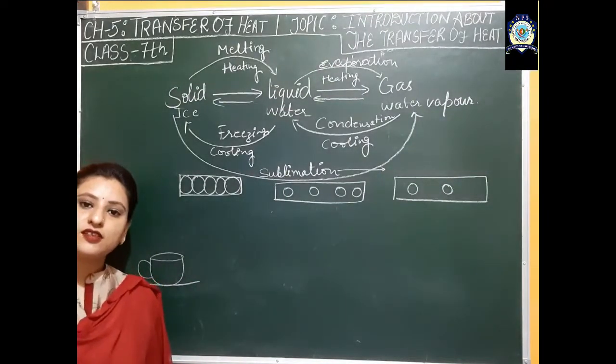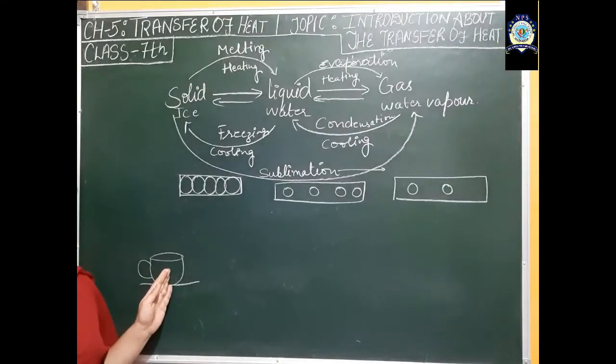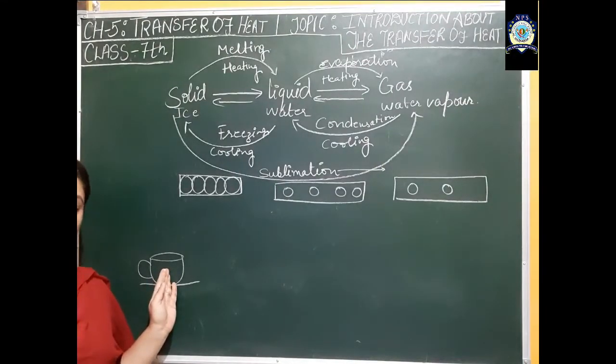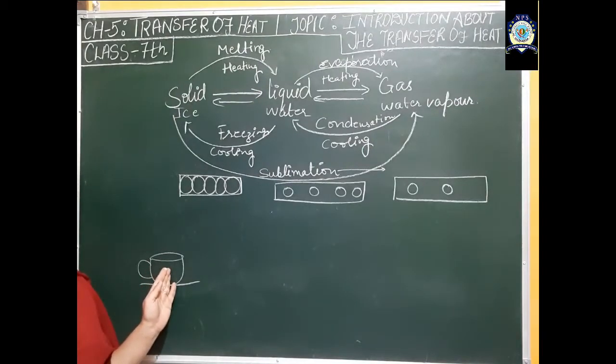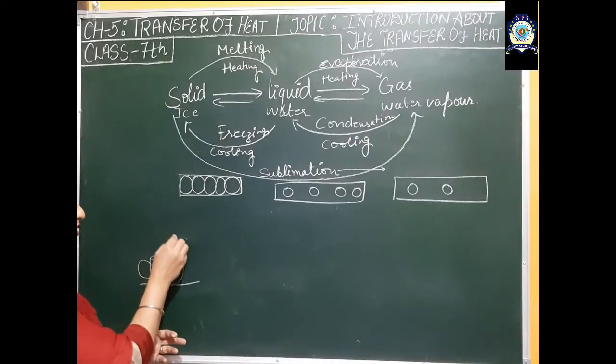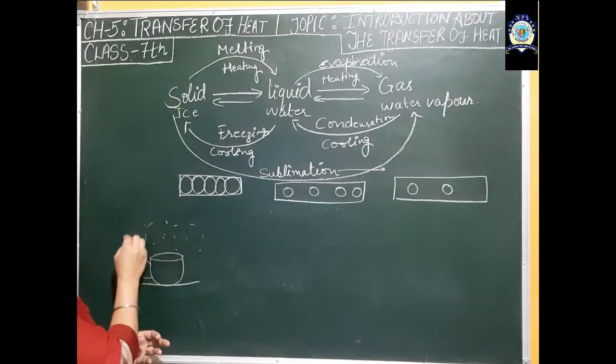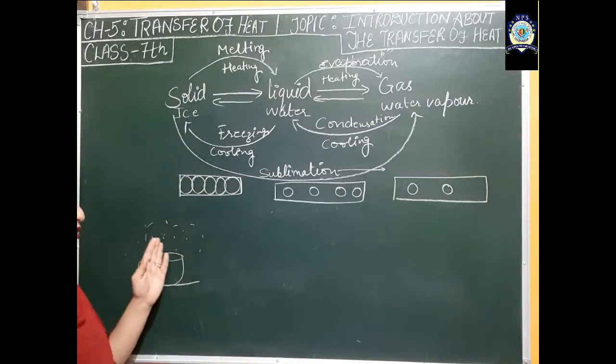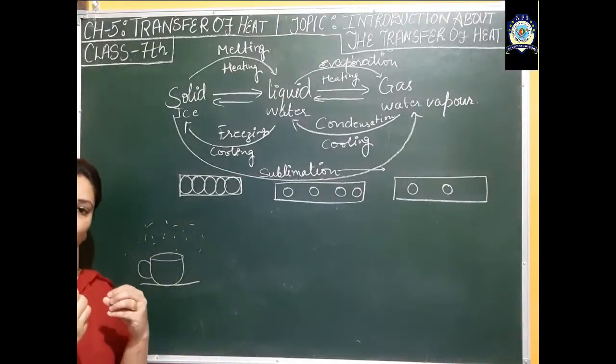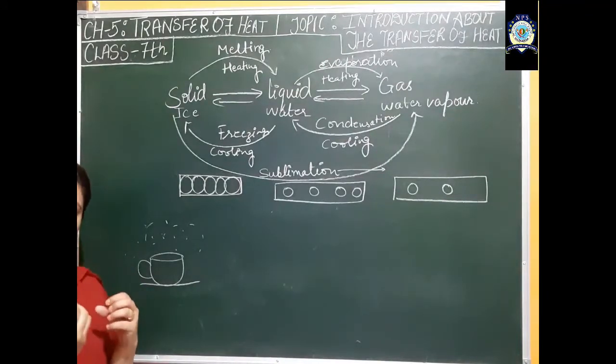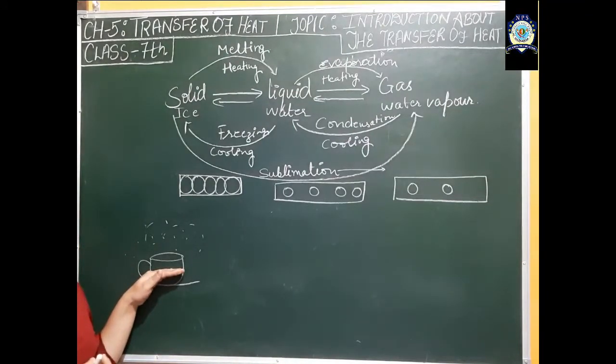Why? Because the hot cup of tea has molecules which are at high temperature, and these high temperature molecules will lose heat to the surrounding molecules which are present in the air. These air molecules will gain the heat. So due to this transfer of heat, after some time the cup of tea becomes cold.